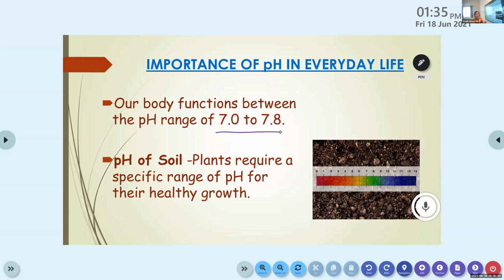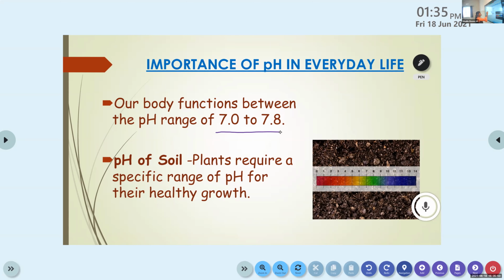In the case of all living organisms, they live in a narrow pH range. Within a small pH range, all living organisms can survive. If there are any great variations from this value, it will cause issues not only for human beings but also for animals and plants.